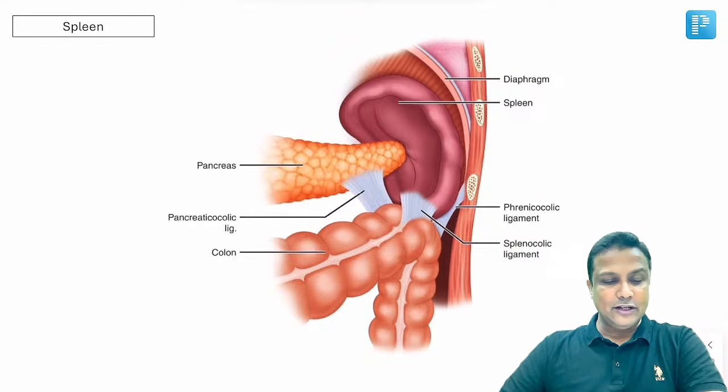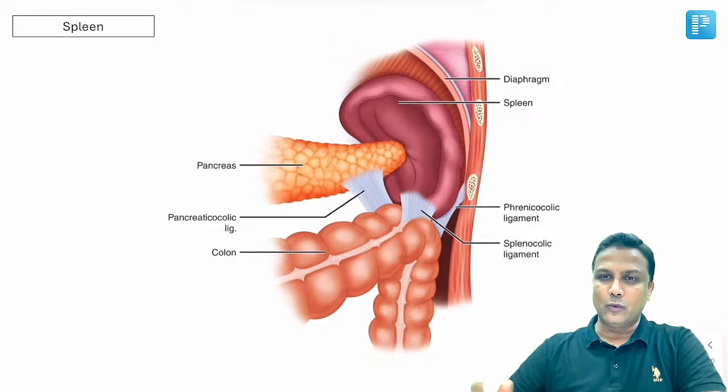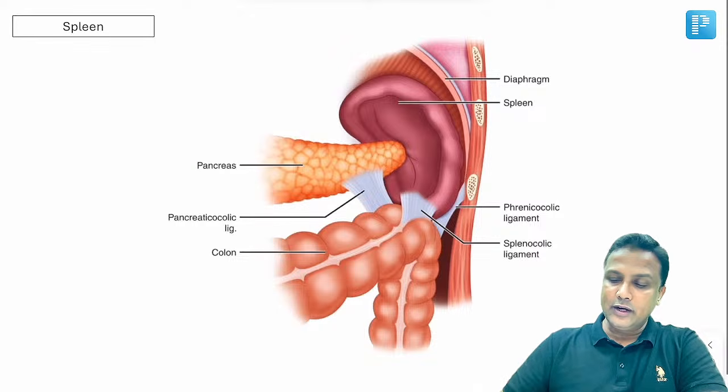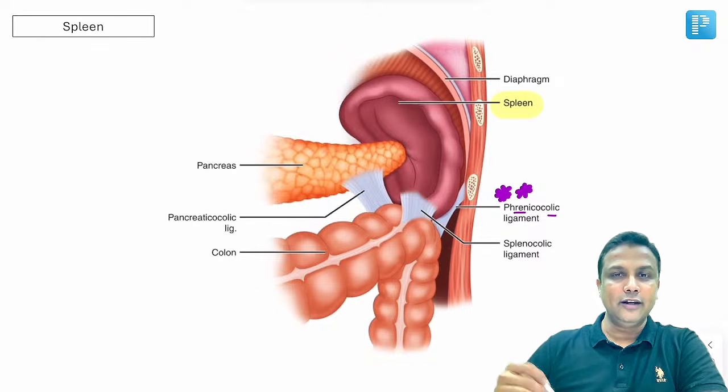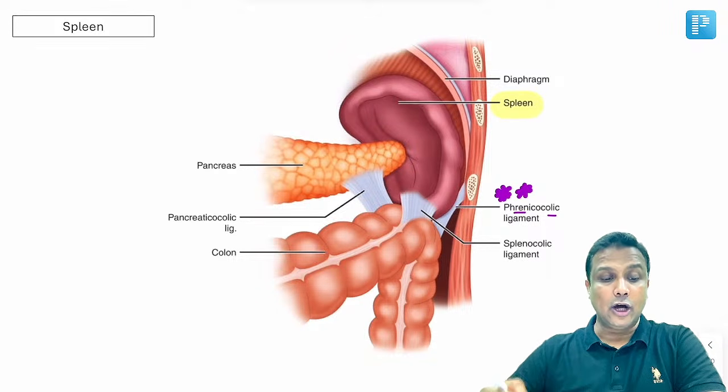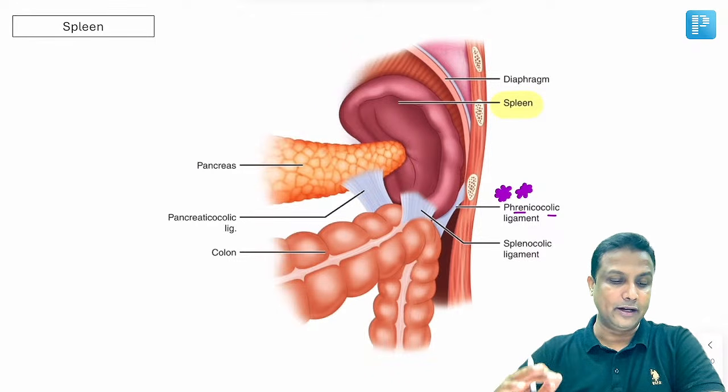Now welcome to the spleen topic. In spleen topic, I want you to remember one important question, that downward displacement of the spleen in splenomegaly. अगर splenomegaly होता है तो downward displacement of the spleen is prevented by which ligament? That ligament will be phrenicocholic ligament. नाम में ही लिखा है phrenicocholic, between the colon and the diaphragm. So remember, downward displacement of the spleen will be prevented by phrenicocholic ligament here, sir.